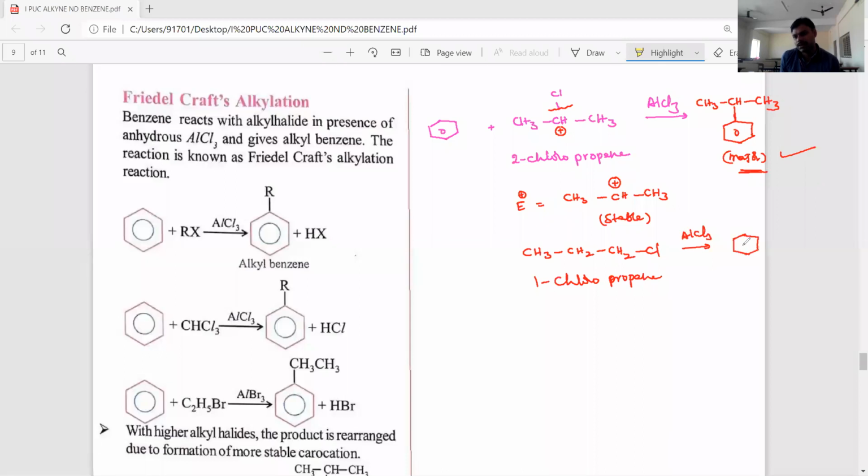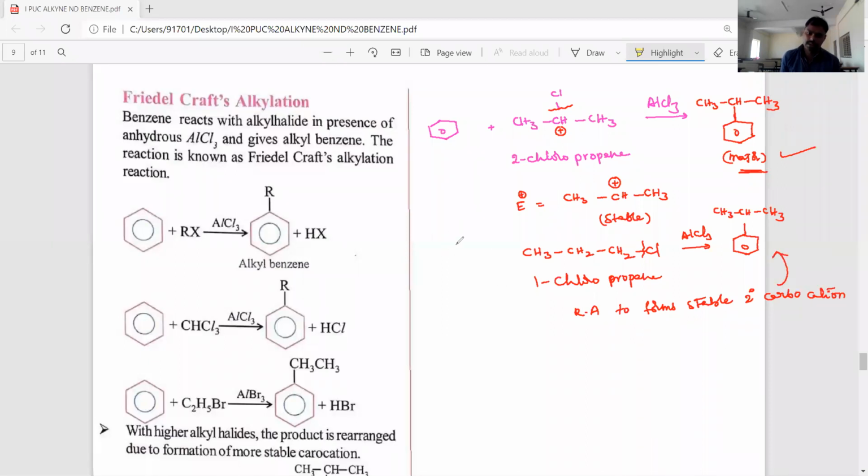Why? 1-chloropropane produces isopropyl benzene as the major product because it undergoes rearrangement to form a stable secondary carbocation. The resultant product is the major product.